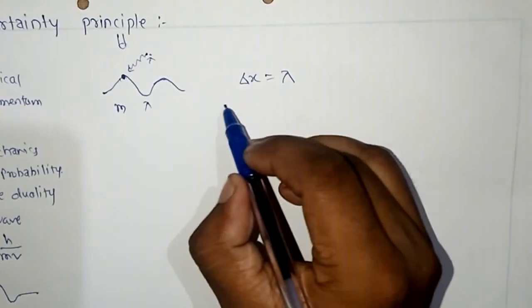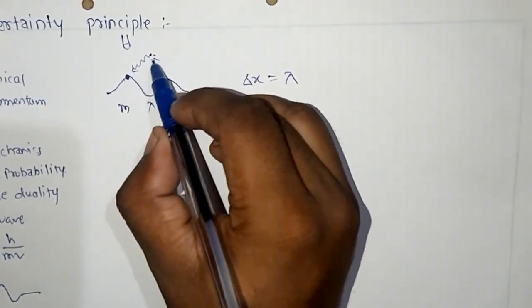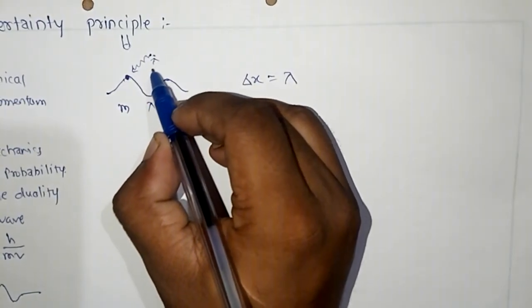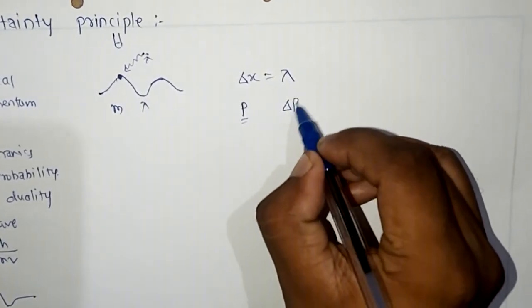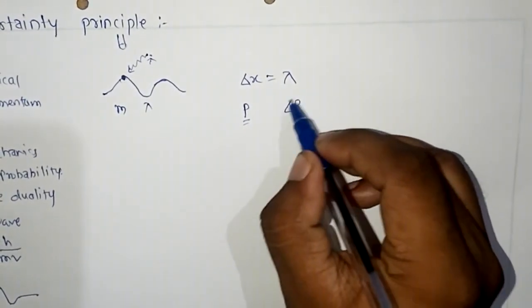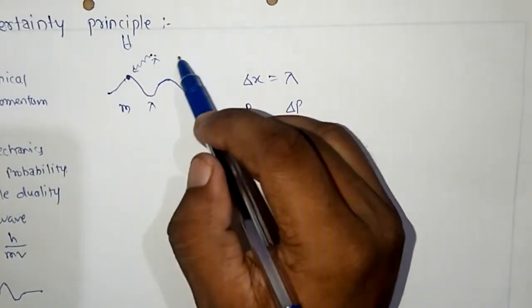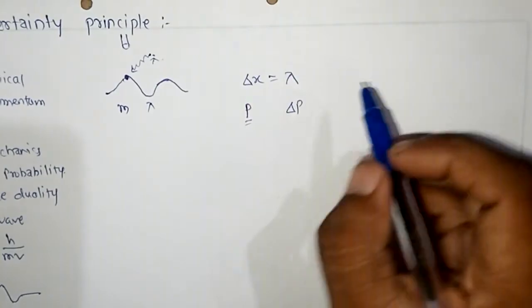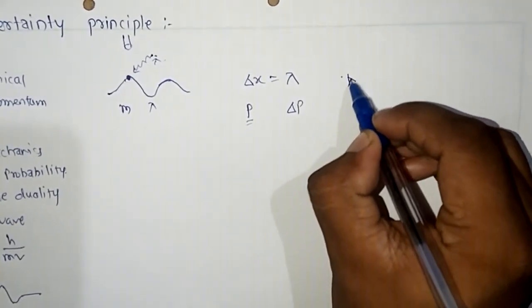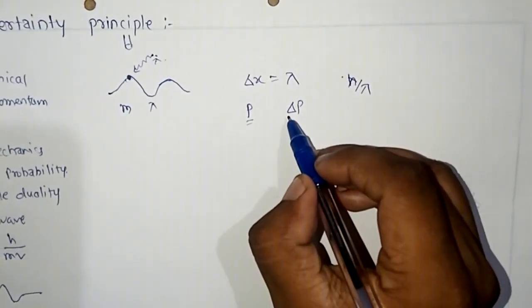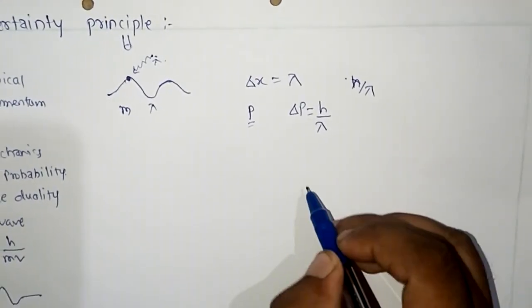Suppose the original value of momentum is p of the electron, then after striking with the photon, this original momentum changes by delta p, which is nearly equal to the magnitude of the photon momentum. Here momentum of the photon is equal to h upon lambda. So this change in momentum delta p is equal to h upon lambda.